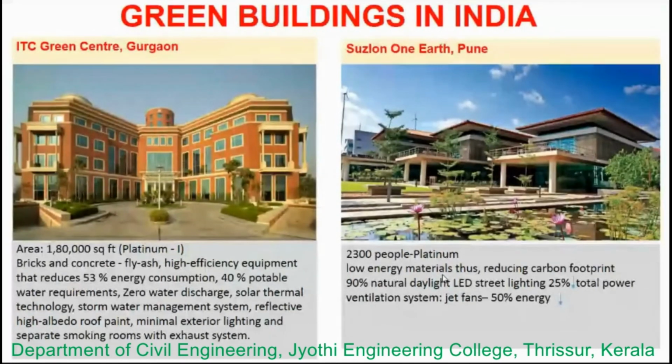Solar thermal technology has been used, a stormwater management system is being used, reflective roof paint has been used, there is minimum exterior lighting, and separate smoking zones are set with an exhaust system. So all these things have been adopted in the ITC Green Center, which is at Gurgaon.